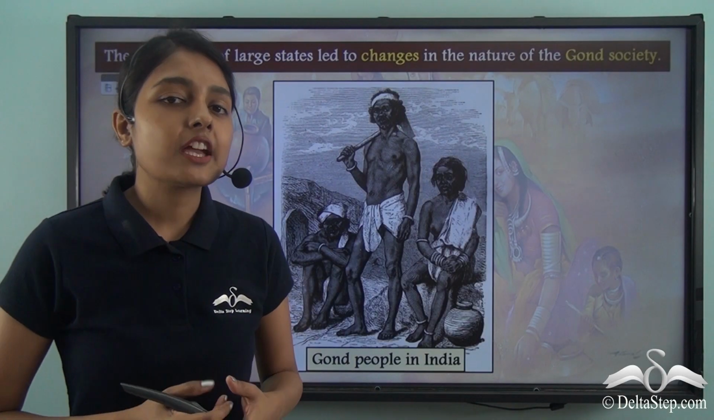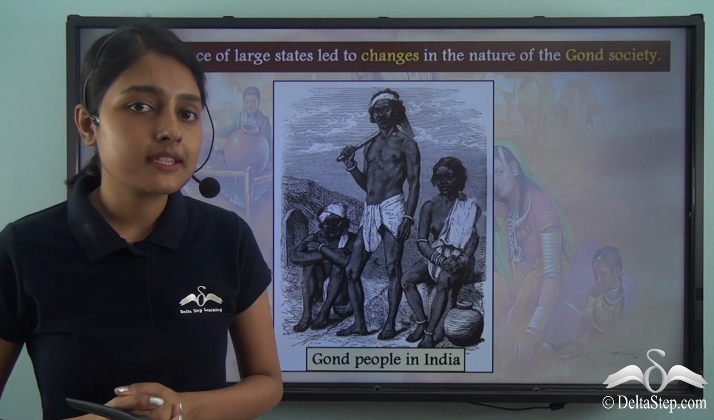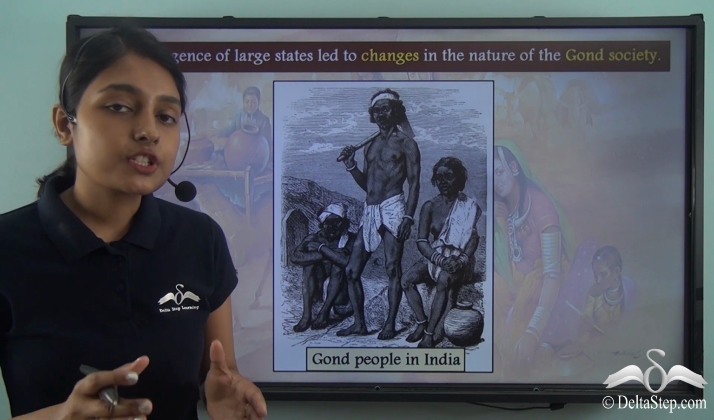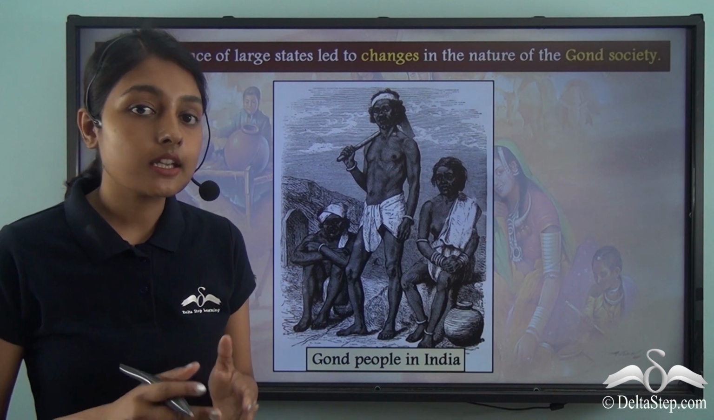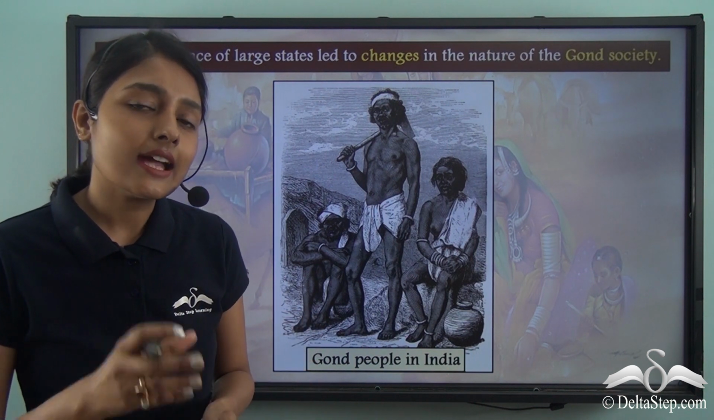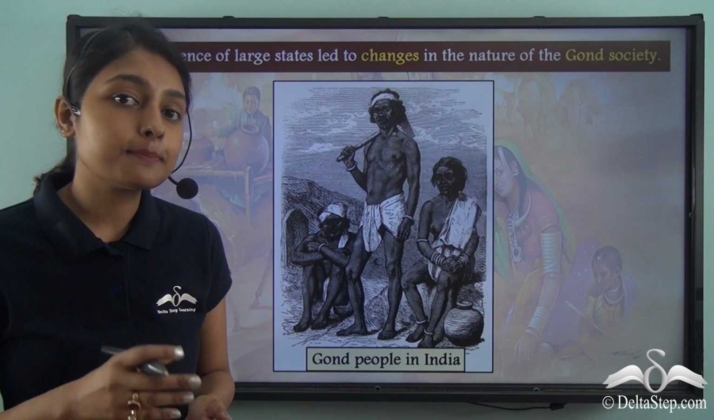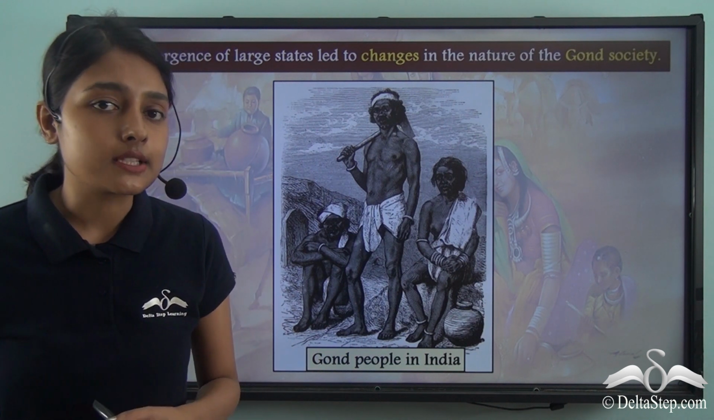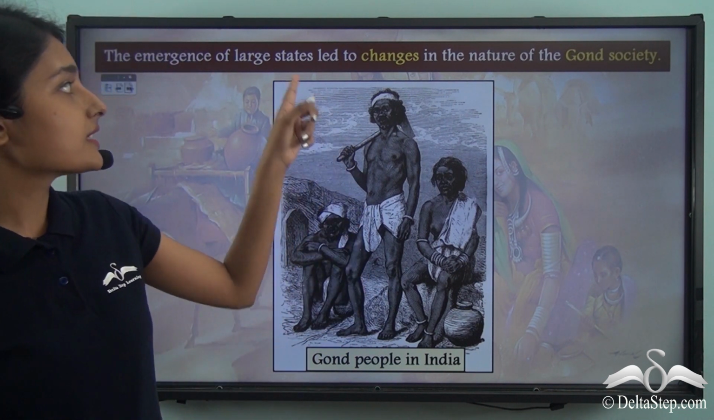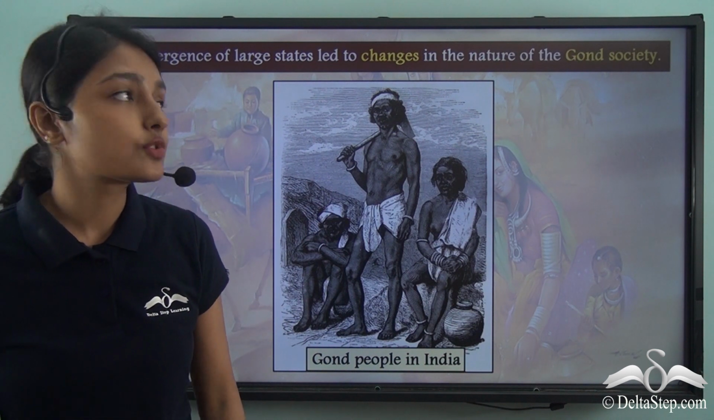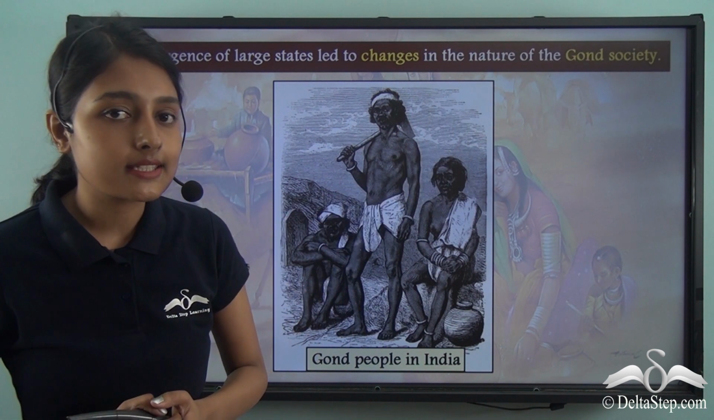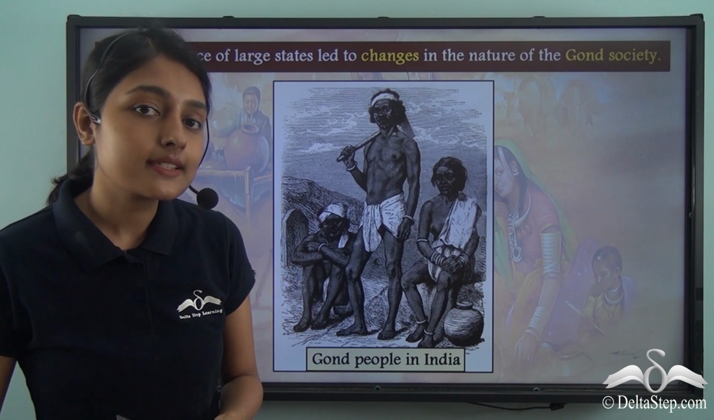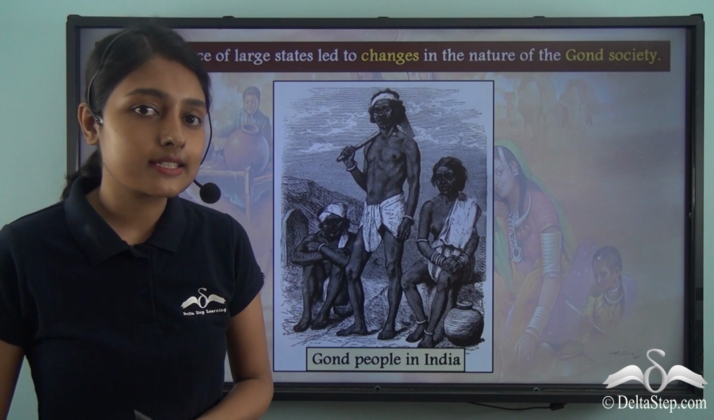A point that we have been discussing for quite some time is that these tribals lived at the fringes of the society, which is why the mainstream society or the large states that remained in the mainstream society played a major role in impacting the lives of the tribals. So the emergence of these large states also led to changes in the nature of the Gond society. Let us now find out in detail how these changes took place and what these changes resulted in.